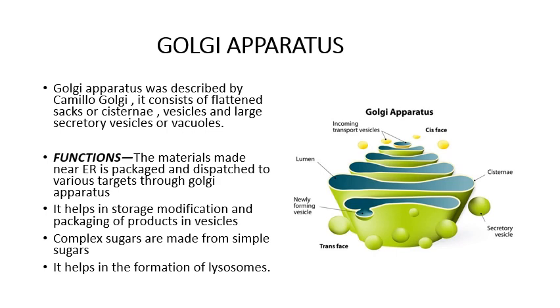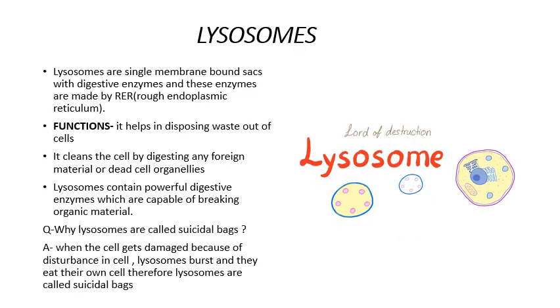Most importantly, it helps in the formation of lysosomes. Golgi apparatus is a very important cell organelle because lysosomes are formed there, and lysosomes are responsible for removing the waste products out of the body.